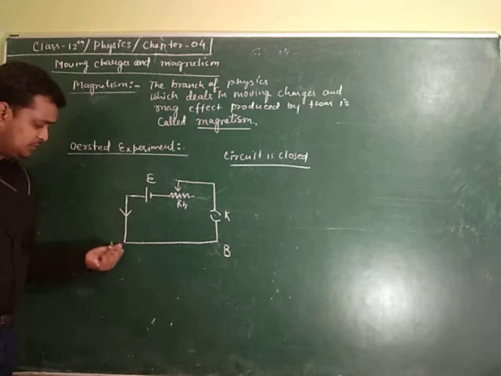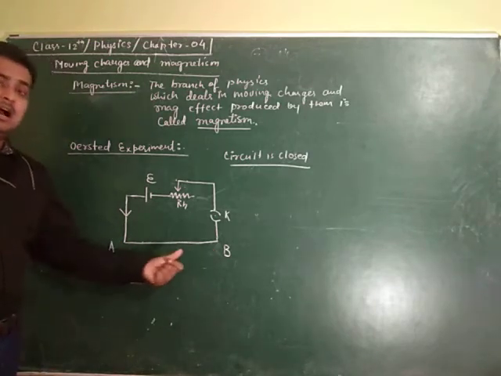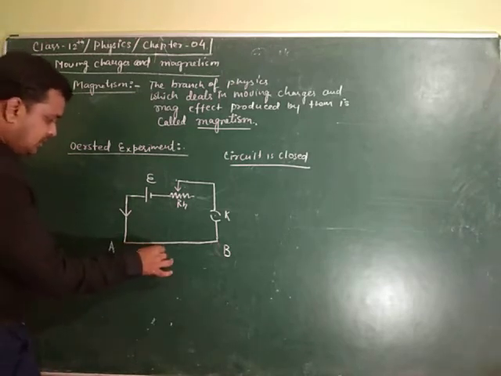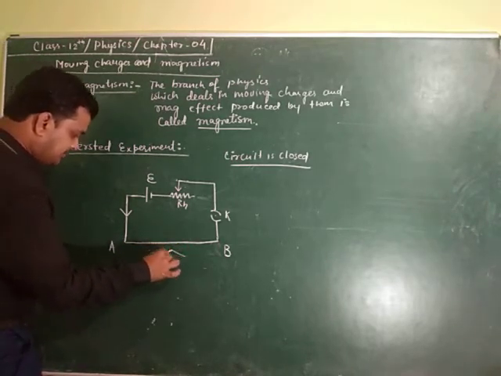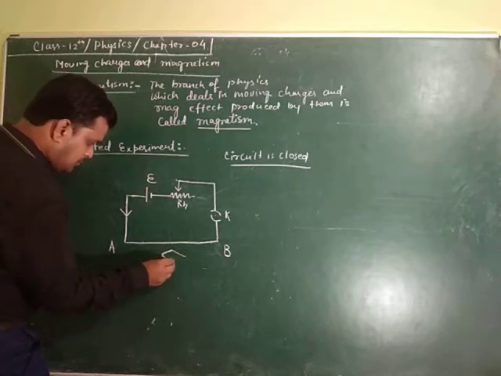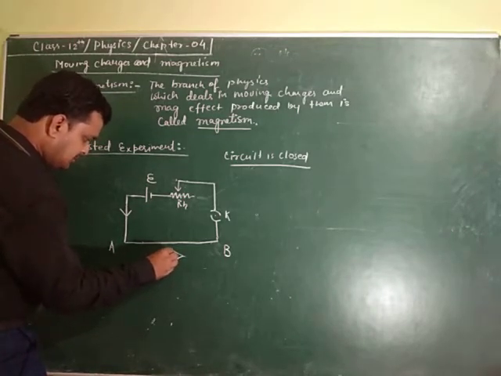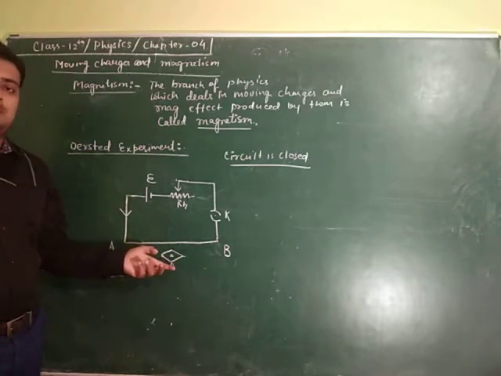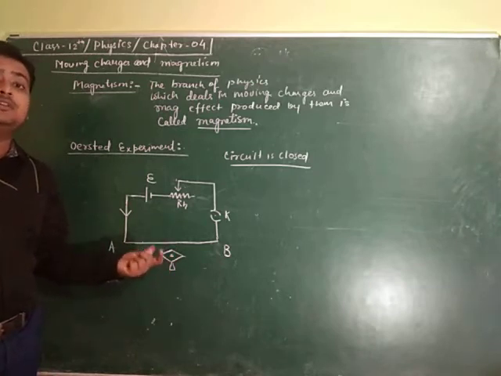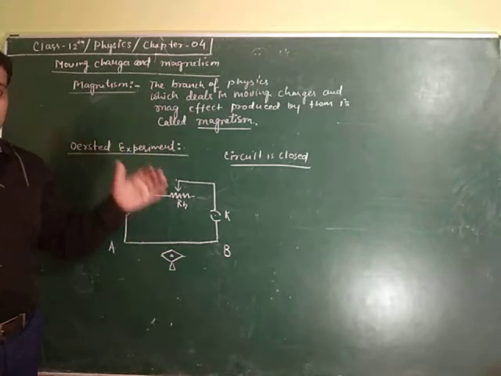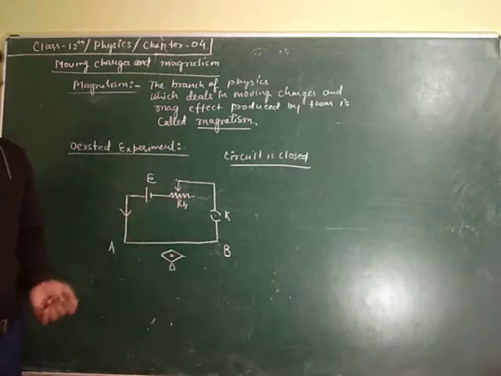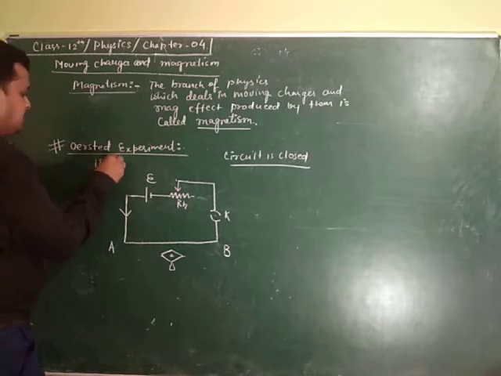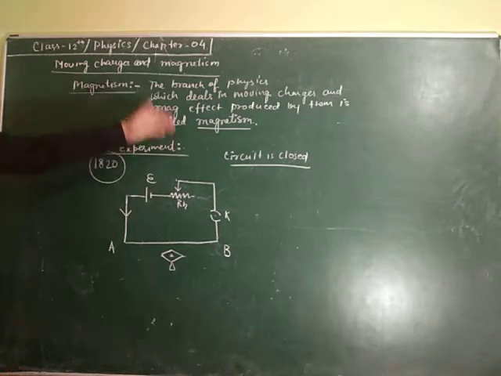When the current is passing through the conductor AB, how can we know that there is a magnetic field? For that, a magnetic compass is kept here, which starts deflecting, and this deflection is a convincing proof of the existence of a magnetic field around this AB. This was first shown by Oersted in 1820. That is why it is known as Oersted's experiment.